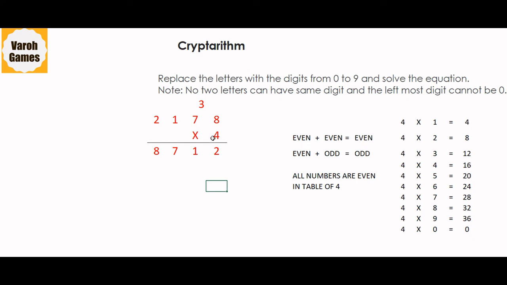Now 7 into 4, 28 plus 3 is 31. 1 over here. 3 gets into the carry. Now we can cross verify. 4 into 1 is 4 plus 3 is 7, which is also coming over here. So now we have our solution. A is 2, B is 1, C is 7 and D is 8. Interesting, a little tricky but a lot more fun.